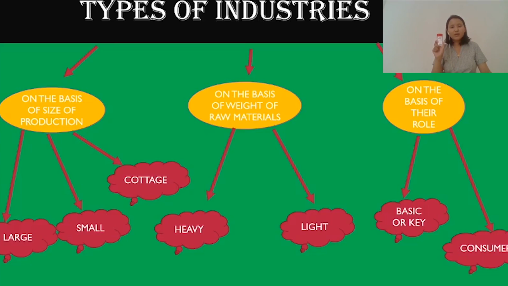No, right? Okay, so learning about types of industry will help you to understand from which industry particular goods are made. Coming to the main point, industries are classified into different groups on the basis of different things. But today in this class, we are going to discuss three: industries classified on the basis of size of production, on the basis of weight of raw material, and on the basis of their role.